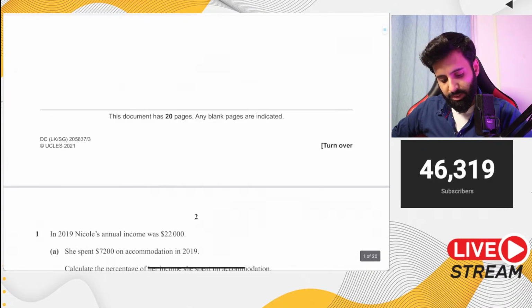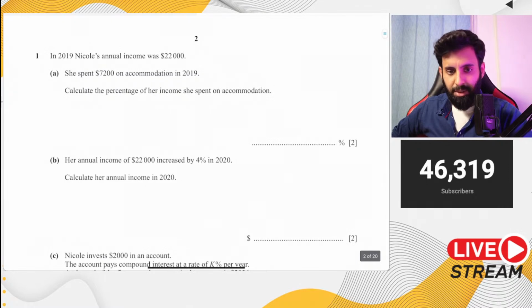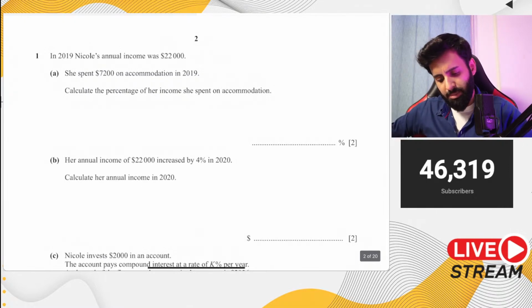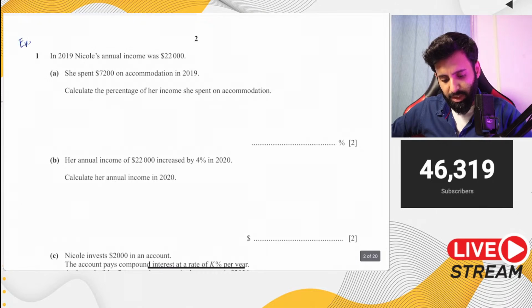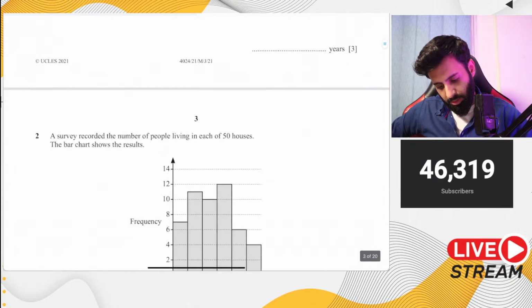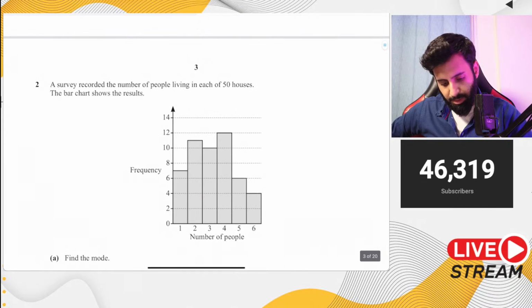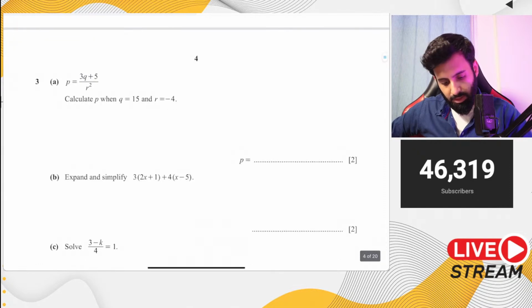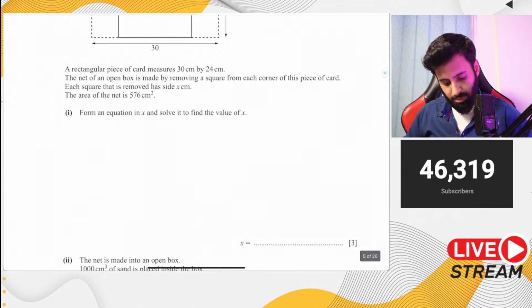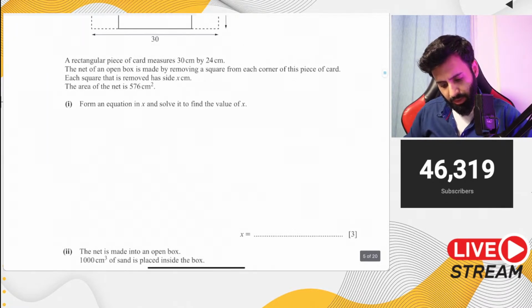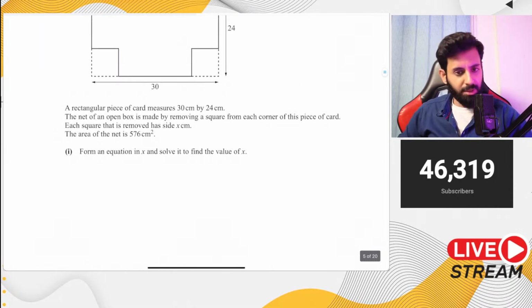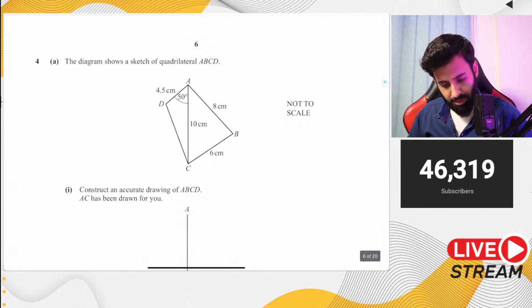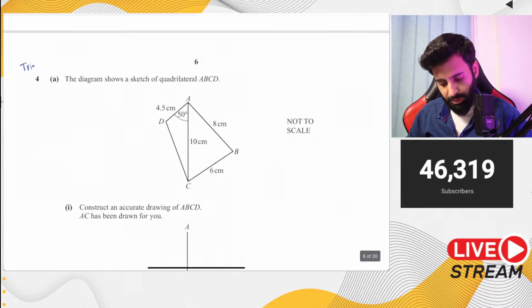Okay, so here's the first question. It's everyday math, you can expect that. Okay, so let's scan the paper. Let's see the topics that we have. So here is everyday math. Then you have statistics, and there's a bit of probability in it as well. Then you have algebra, pretty easy. Okay, so this is one of those algebra questions that leads to a word. I don't think it will lead to a quadratic equation. Anyway, we'll find out if it leads to a quadratic equation or what. So here's trigonometry. Okay, further trigonometry basically.